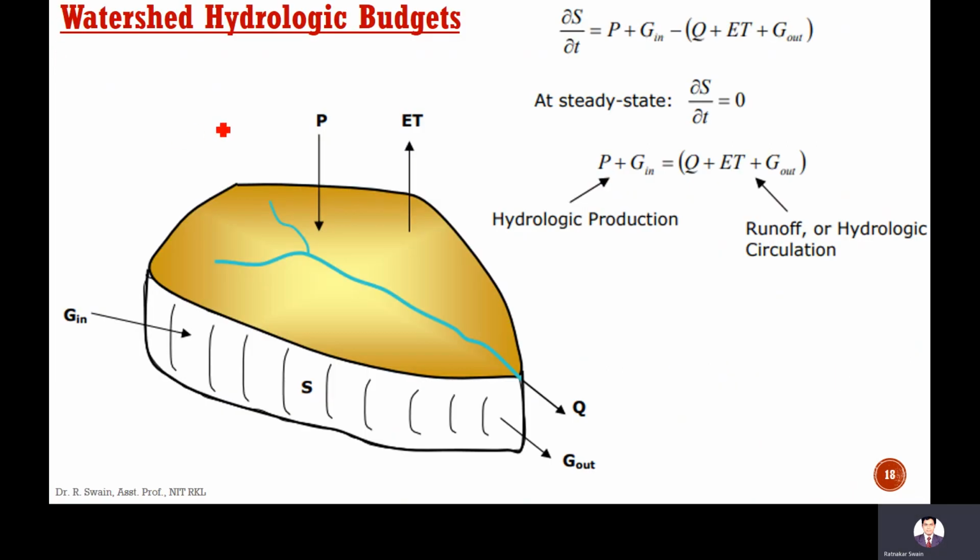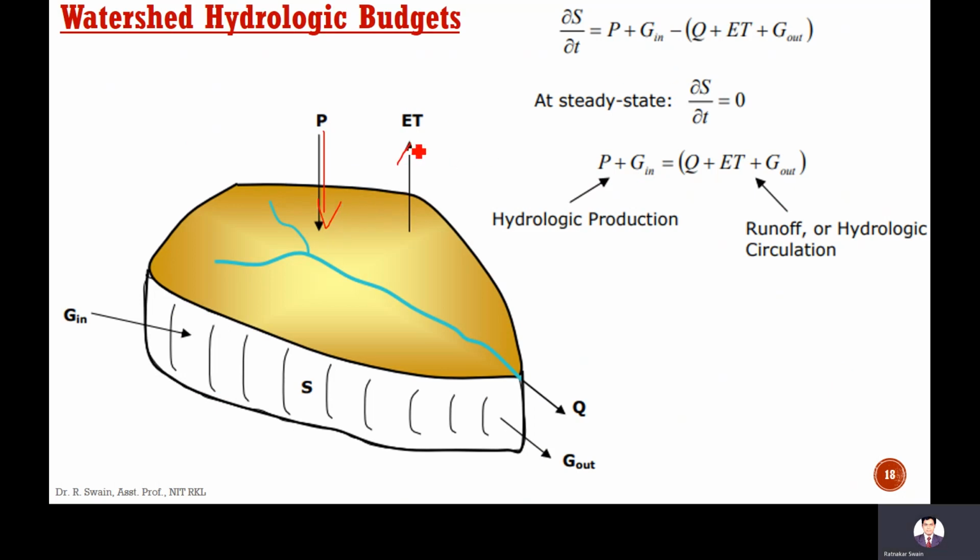This is the watershed hydrologic budget. You might have heard of this term. Hydrologic budget means conservation of mass: how much volume of water is coming in and how much is going out. Here precipitation is coming.